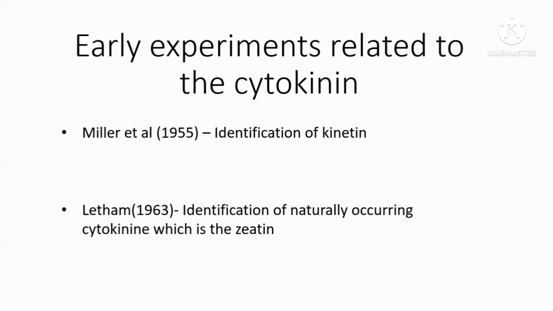One instance is herring sperm. Herrings are a kind of fish. They incorporated herring sperm into the growth media in order to see whether cell division is increased or not.